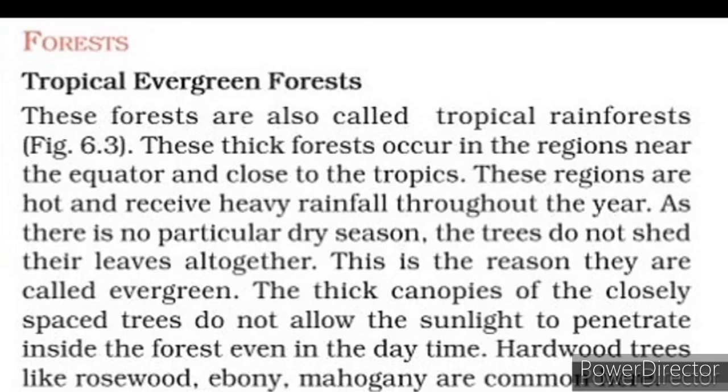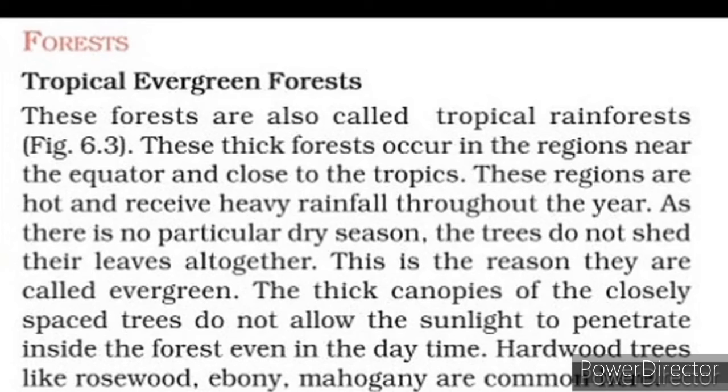Tropical evergreen forests have thick forests that occur in the region near the equator and close to the tropics. That's why it is known as tropical, because it is located in tropical areas. So these regions are hot and receive heavy rainfall throughout the year because of the tropical climatic condition obviously.